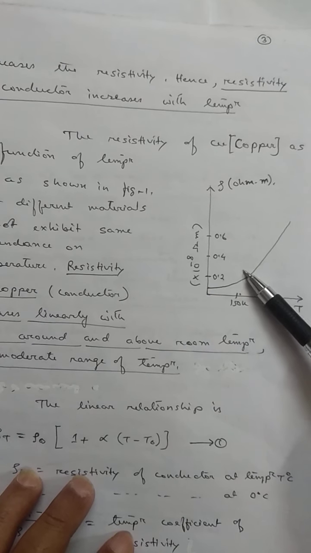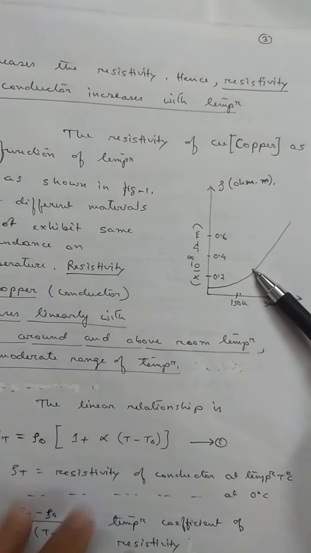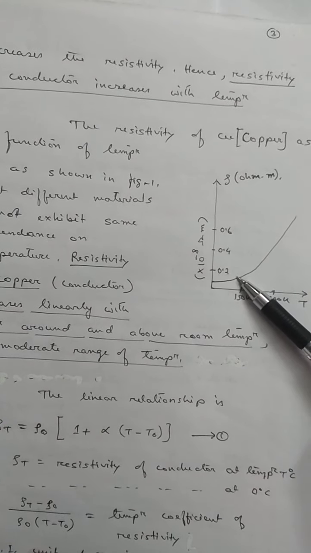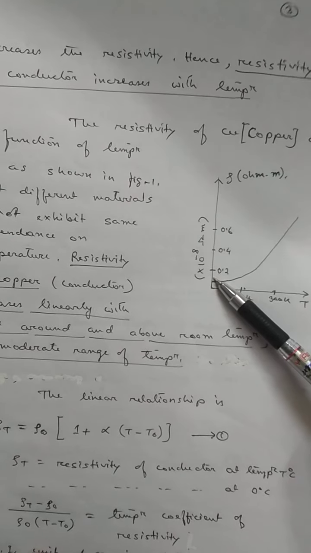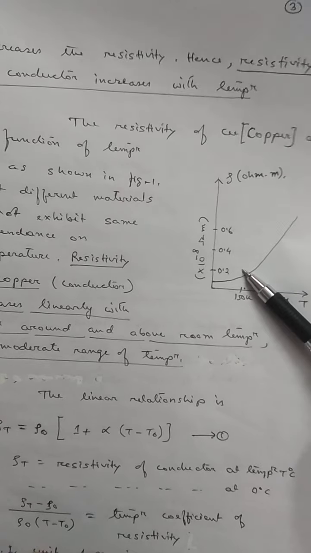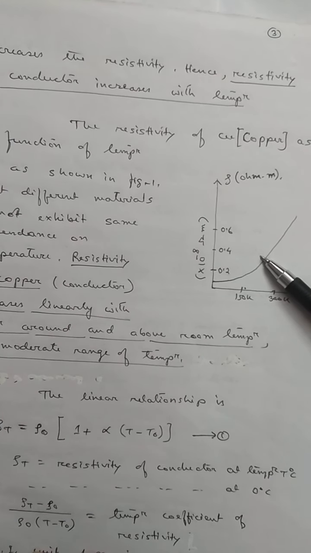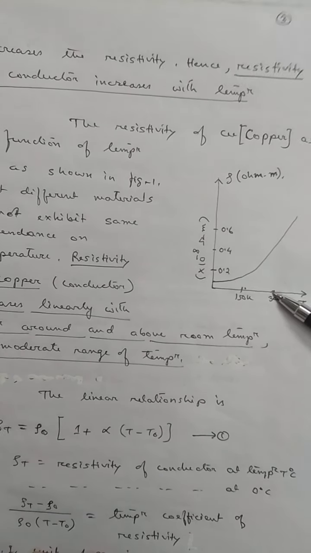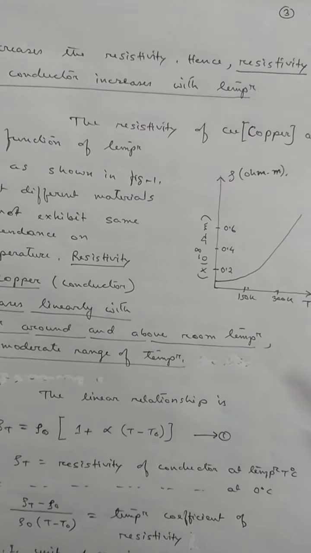Here it is not linear. At low temperature range, it is curved. Here, resistivity depends on temperature with some higher powers. Only in this range, around 300 Kelvin, resistivity increases linearly with temperature. So, around room temperature, for a moderate range of temperature.